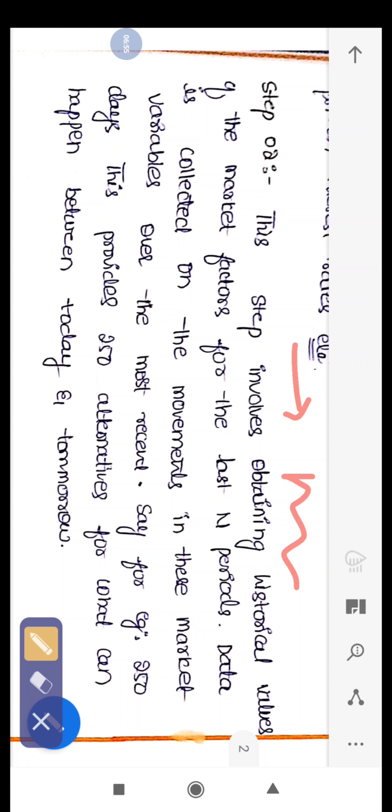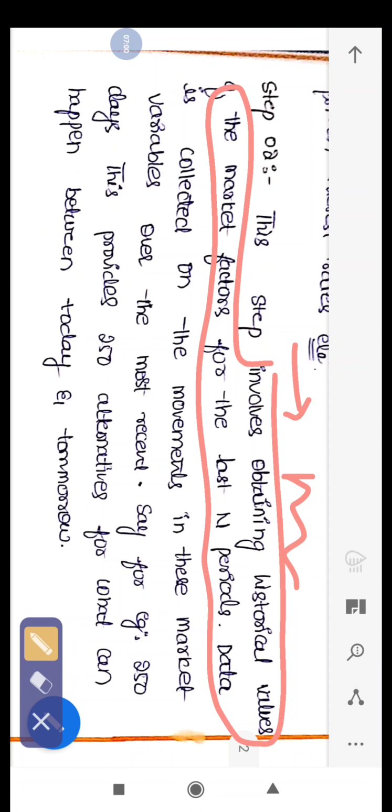The second step is going into the past and collecting data relevant to the market variable. That is what I told you: going into the past, seeing where the exchange rates have affected, and bringing that data for present estimation.